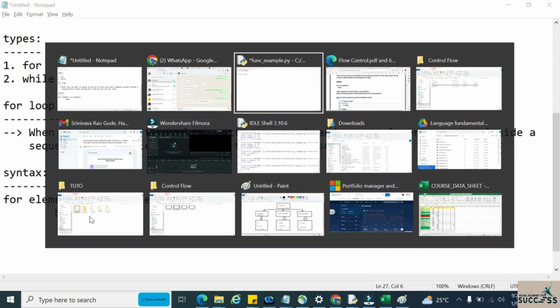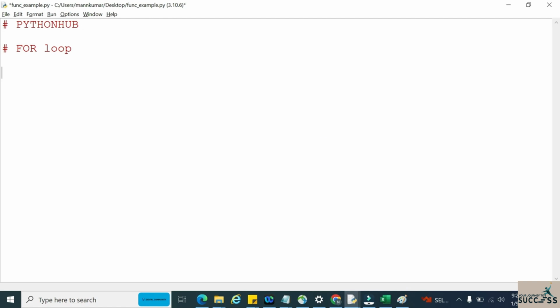Yes, this is the IDLE. Now let me write a small code to print all the numbers present in the range 1 to 50.